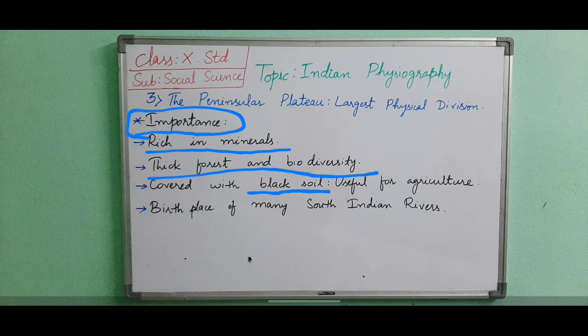The Western Ghats are the birthplace of many South Indian rivers which are useful for the generation of hydroelectricity. It is also well known for hill stations such as Ooty. Ooty is a place in the state of Tamil Nadu.